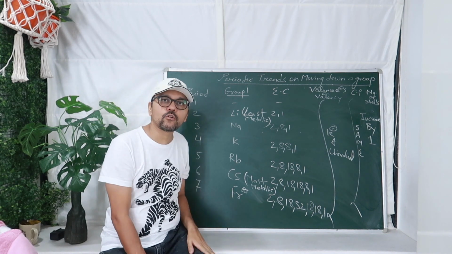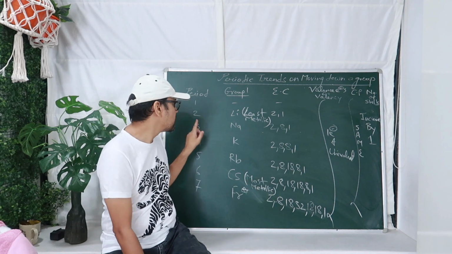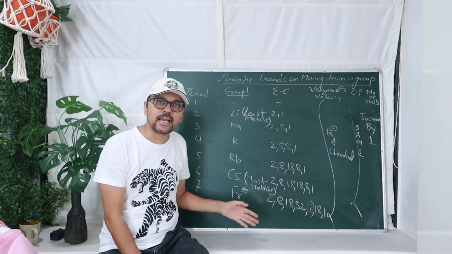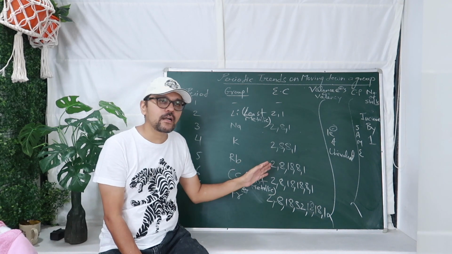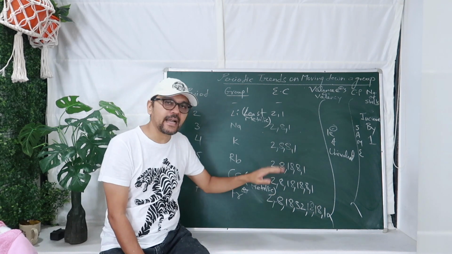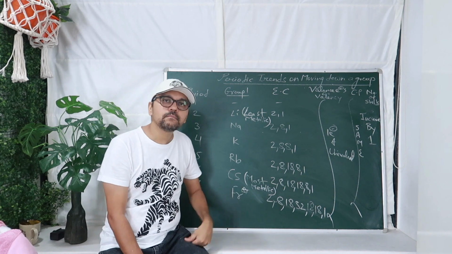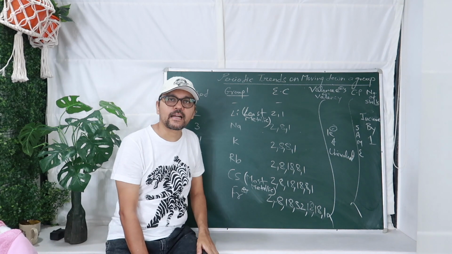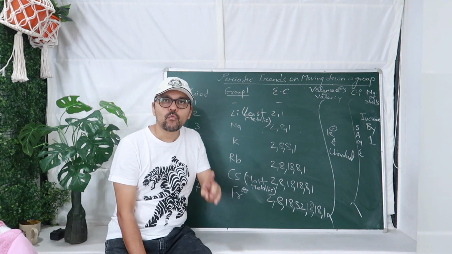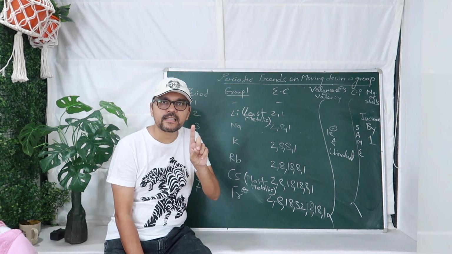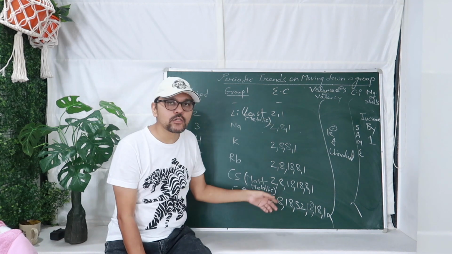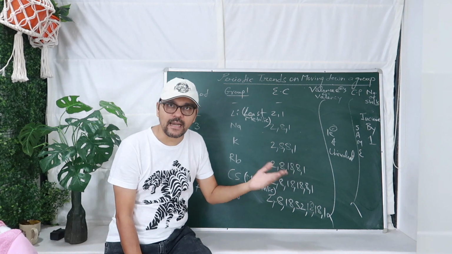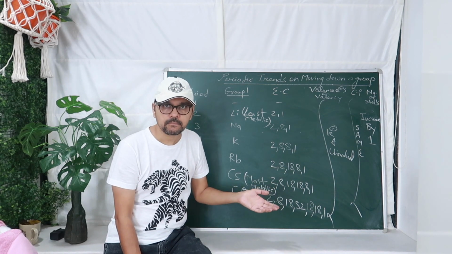It is being put into the group on the basis of number of shells. In the second period, because 2 shells are there, 2,1. If you see the electronic configuration, 2,1, 2,8,1, 2,8,8,1, and so on. One thing is common in all the electronic configurations, and that is 1 electron is present in the valence shell, and their valency is also 1, because they can easily lose 1 electron. That's why it is called univalent or univalency.